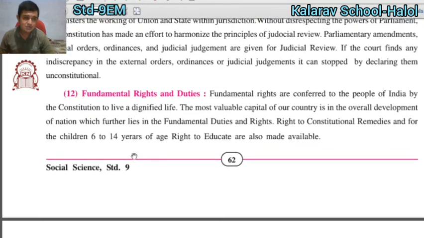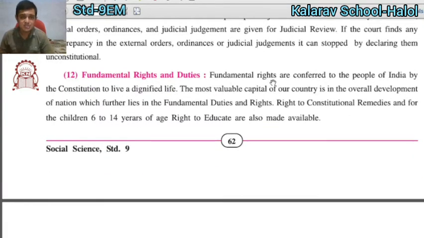Fundamental rights and duties. What are the fundamental rights and duties? The fundamental rights are conferred on the people by India. The Indian government gives rights to the people who are living in India, and that is called fundamental right. The constitution allows us to live a dignified life. Just because of the rights given by the Indian government, Indian people can live a dignified life.